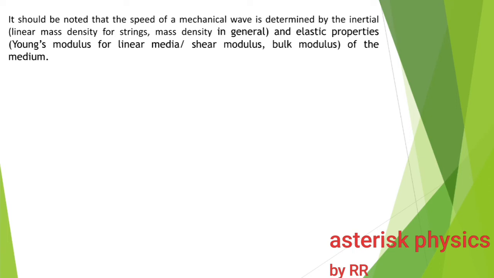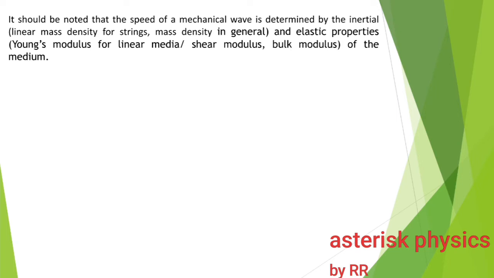It should be noted that the speed of a mechanical wave is determined by the inertial and elastic properties. That is, the speed of a traveling wave or a progressive wave in a medium is determined by the properties of the medium rather than the characteristics of the wave. The inertial properties are like the mass density, generally mass of the system, mass density of the system.